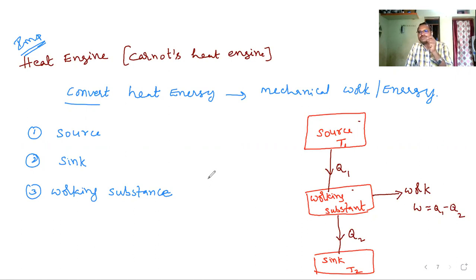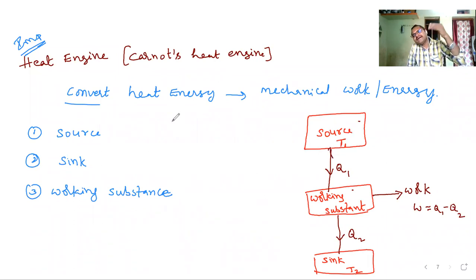First, let us discuss the source. Source is nothing but anything which is at a very high temperature. And this source's specific heat capacity should be very high. Means whatever heat energy you take from the source, its temperature should not decrease.